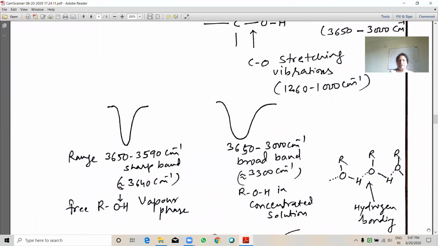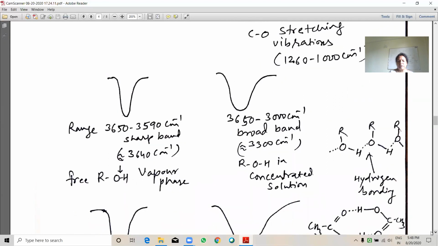OH, when it is in vapor phase, is comparatively sharper than in concentrated solution. Here it is slightly narrow compared to this, which is broad. So this is the comparative study we are doing in IR spectra.